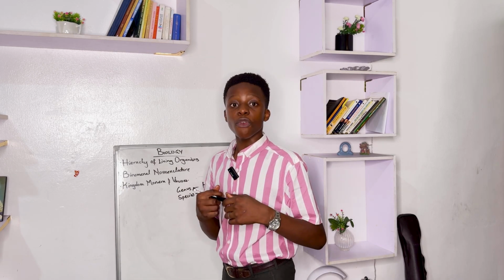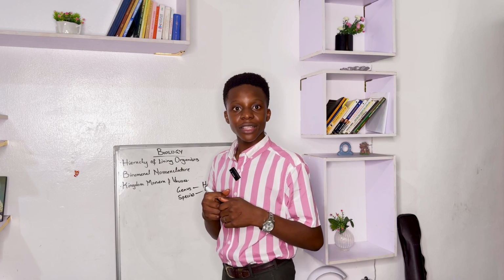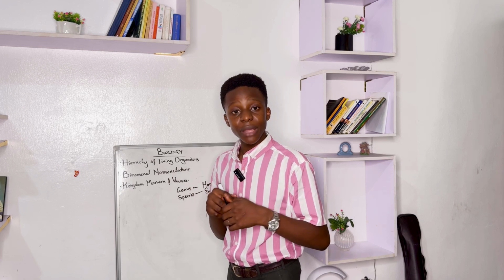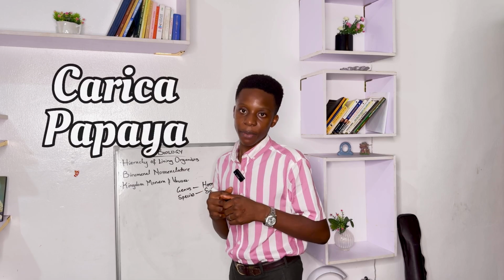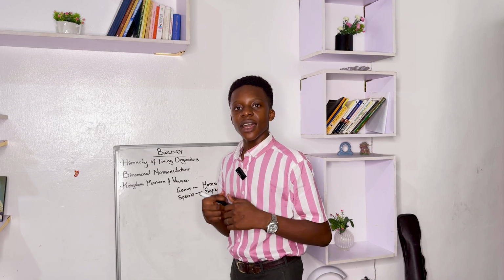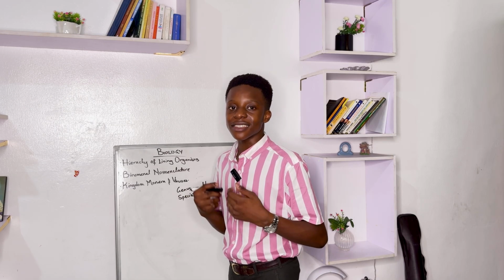Some other examples of organisms that have binomial nomenclature are papaya and maize. The standard name that scientists call papaya is Carica papaya, and the standard name that scientists call maize is Zea mays.